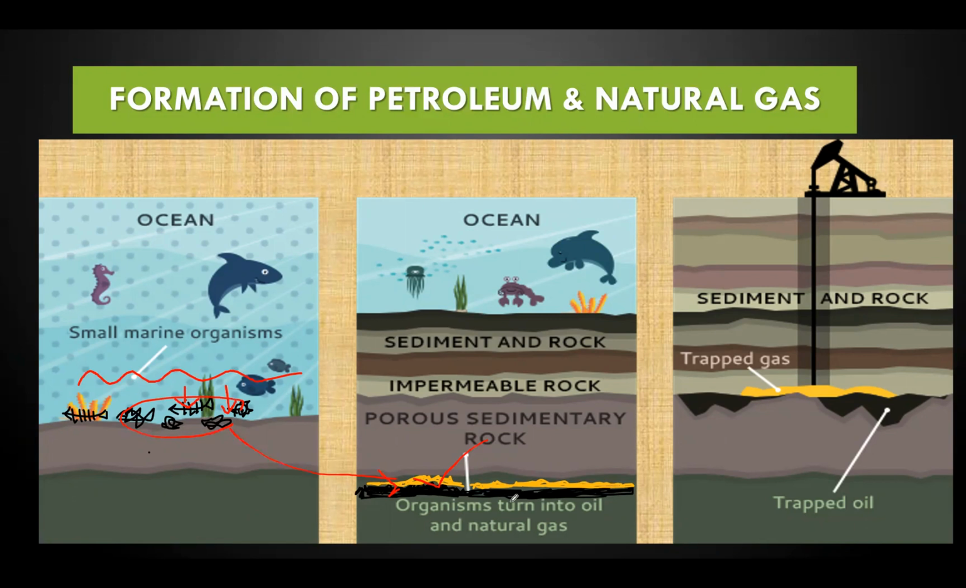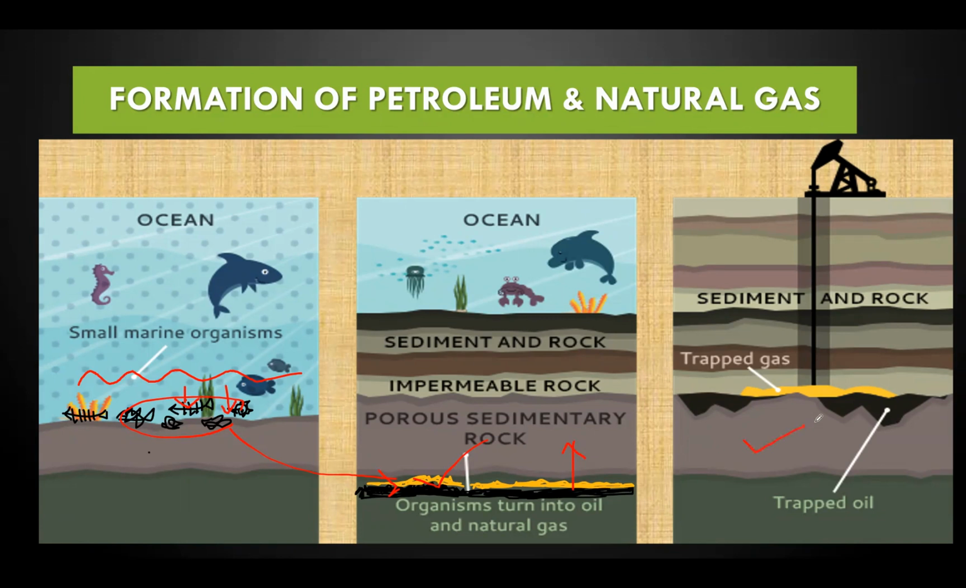Now the petroleum and natural gas had formed. Due to some changes in the earth, the movements of the earth and lots of pressure, the petroleum and natural gas were again squeezed into the porous sedimentary rocks and stored there. That's why these rocks are also called reservoir rocks.